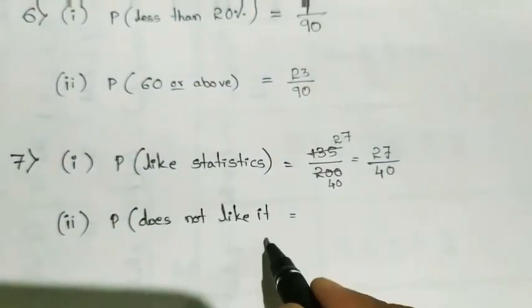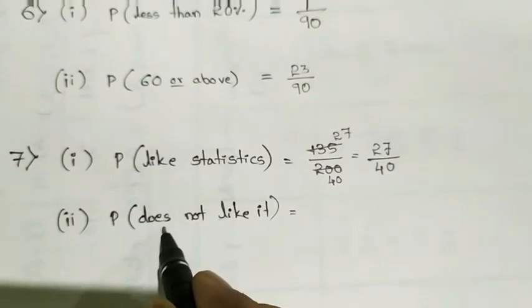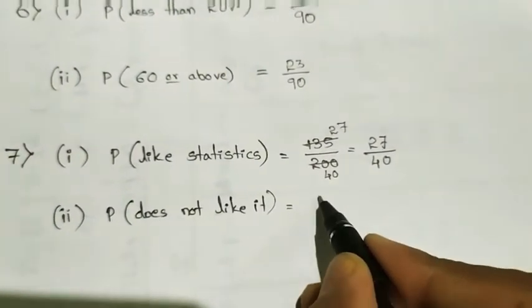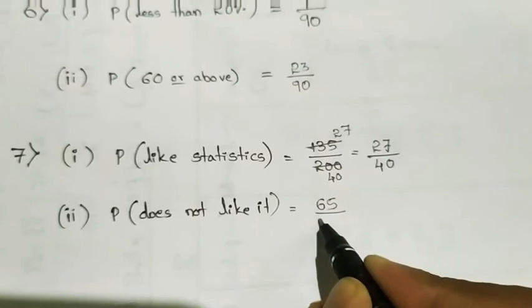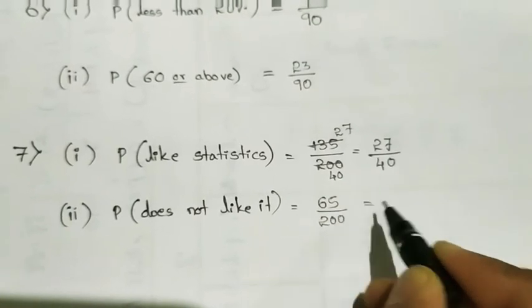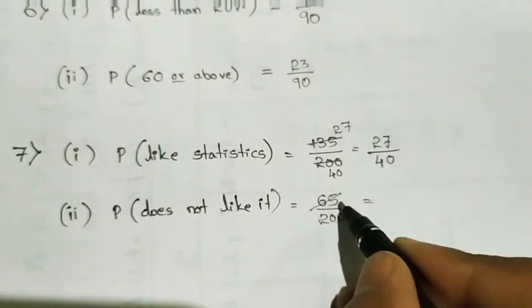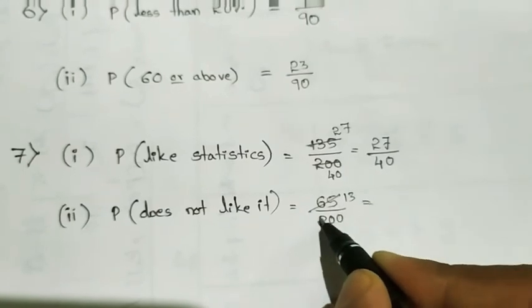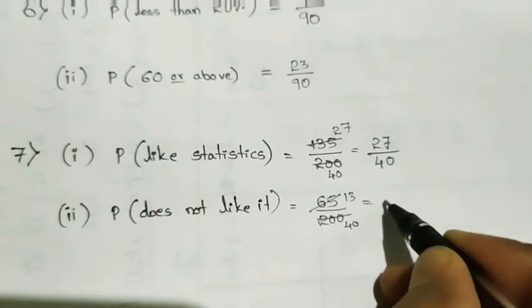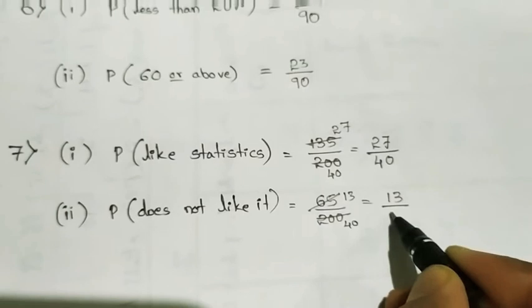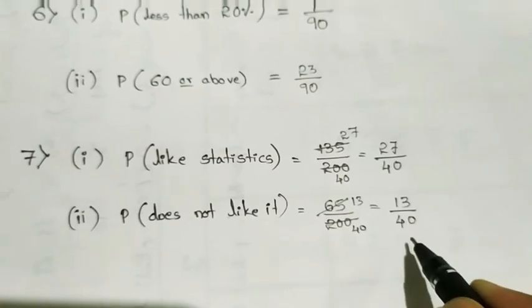And probability of does not like it, how many are there? 65 are there out of 200. So 65 means 5 1s are 5, 5 3s are 15, 5 40s are 200, so it will be 13 by 40, is our answer.